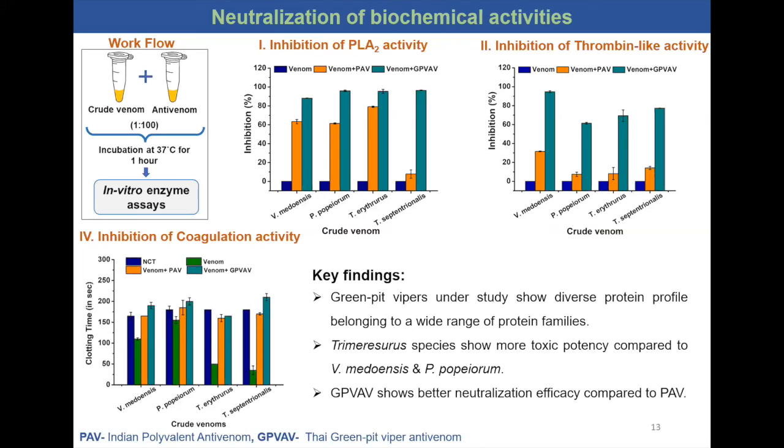And green pit viper antivenom shows better neutralization efficacy compared to Indian polyvalent antivenom. However, in most cases, these bites are treated with symptomatic treatment. But in severe cases, if antivenom is required, then polyvalent antivenom will be of very less efficiency. So thank you for listening.